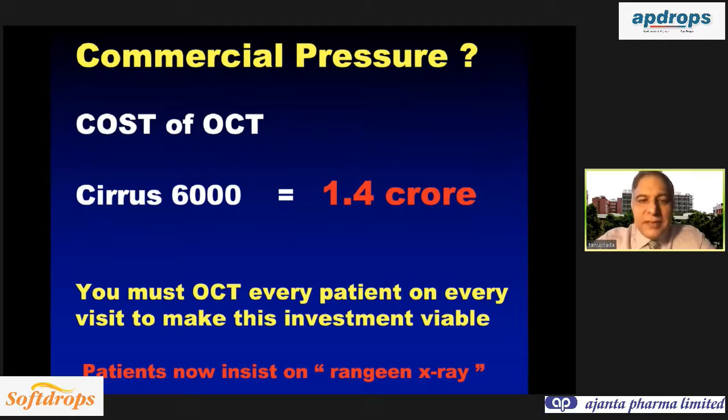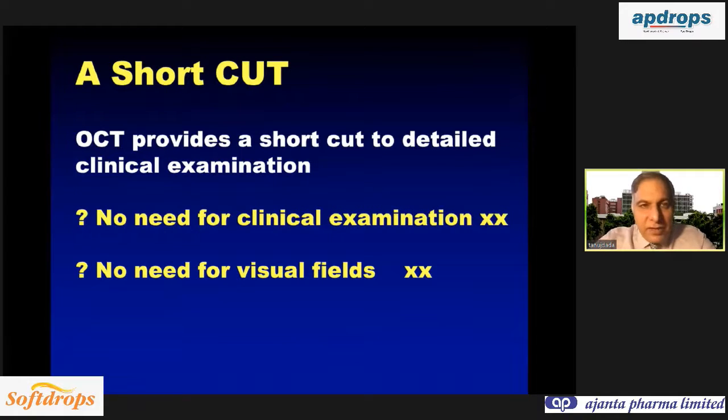So what is happening is that once you are buying the OCT, then every patient who is coming in, you are getting the OCT done. And that is mainly due to commercial pressure. But now many patients come to my OPD, and before you examine them, they tell that they have been asked to get an OCT done. And some of them say that please do our colour X-ray for us, because they know in RP center it is free of cost. So that is one reason why every patient is getting an OCT done. And for clinicians, why is OCT now becoming so popular?